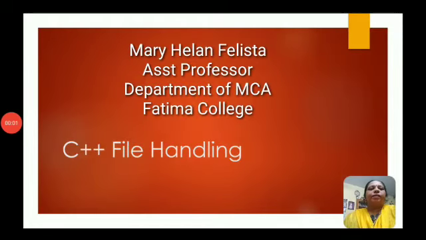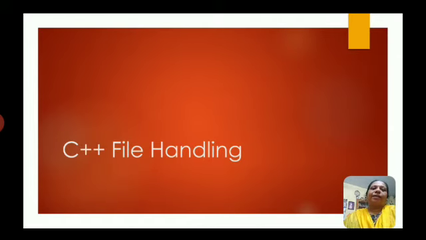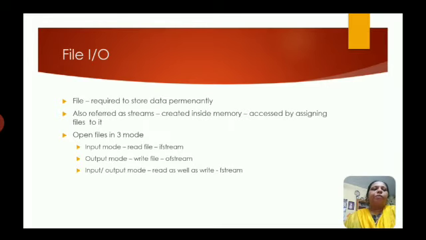Today we are going to discuss file handling in C++. First we should understand why we go for file handling in these types of programming languages. The reason is, suppose you are executing a program, the output can be displayed, and the next day you cannot see the output. You have to execute again and give the input to get the corresponding output. But if you are using files, we can save the output in files.